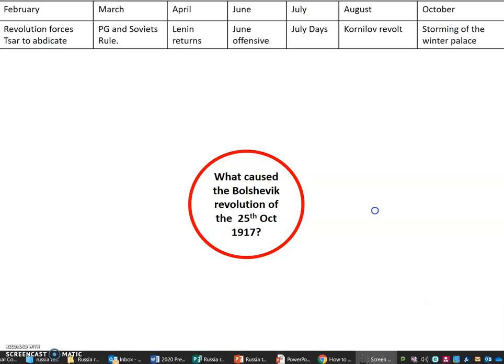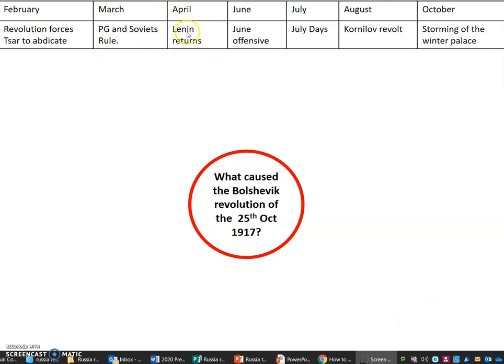So the February Revolution led the Tsar to abdicate, ending 300 years of Romanov rule. Taking over was a provisional government, which because of Order Number 1 had to lead hand in hand with the Soviets in what was called a dual government.